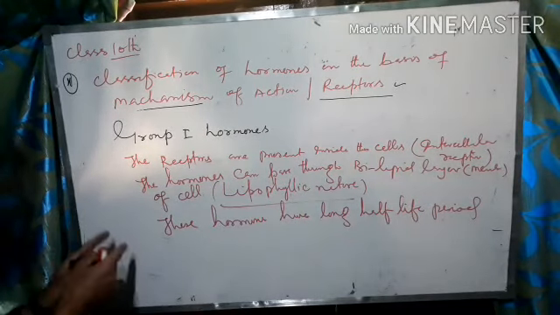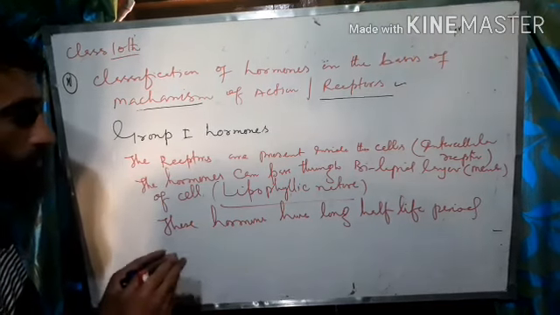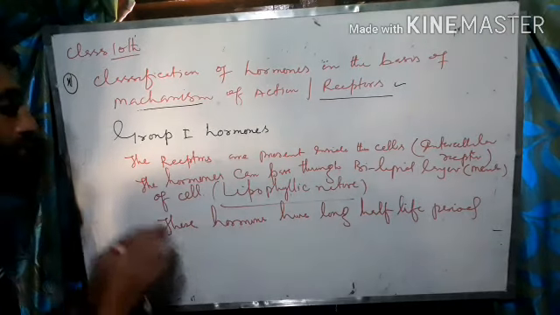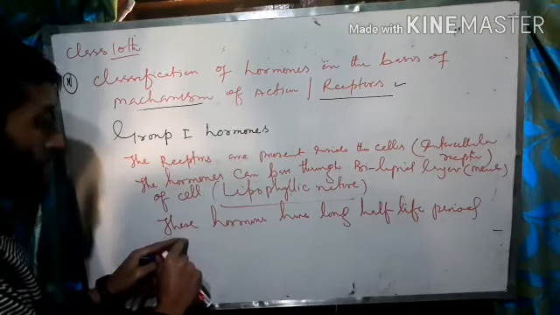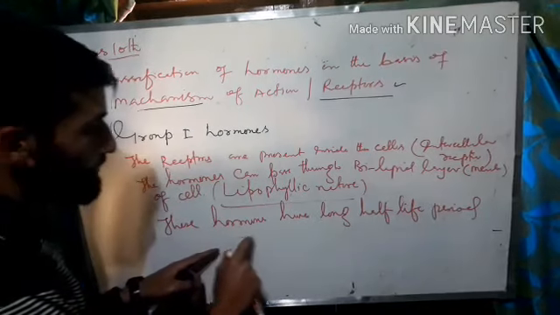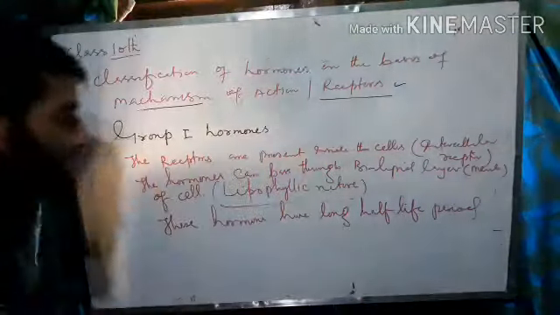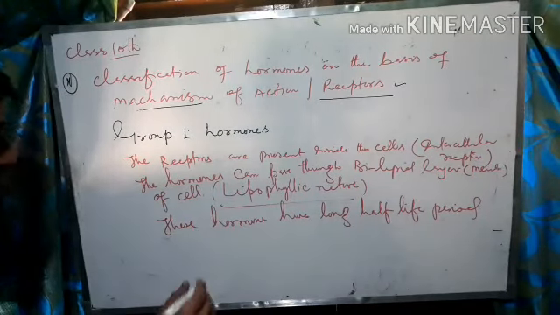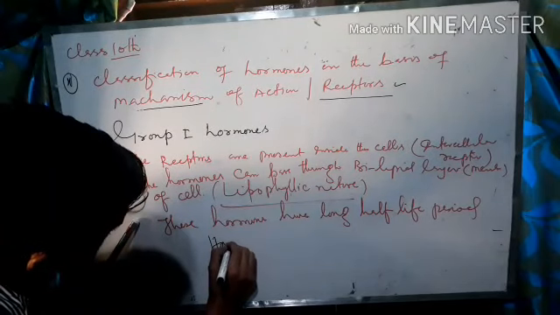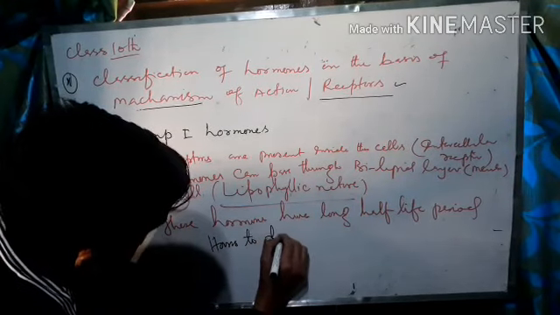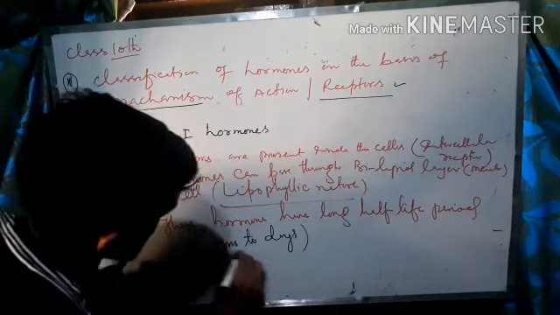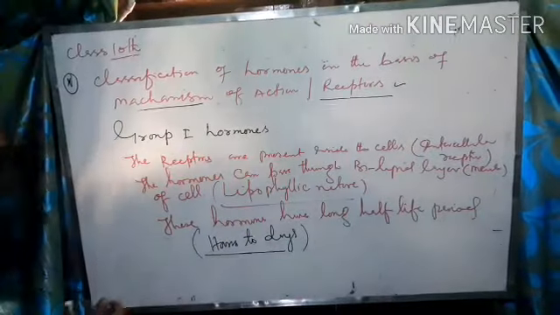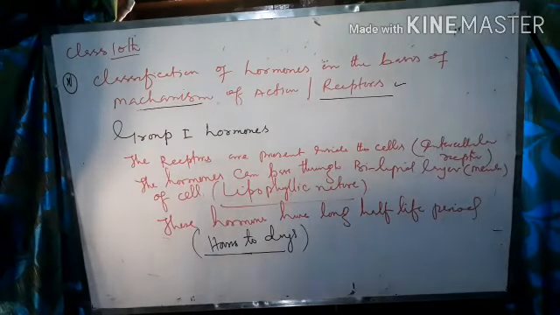And I told you that some hormones are slow acting hormones. They are going to bring the physiological effect, but after some time, step by step. So group 1 hormones include hormones having long half-life period, which ranges from hours to days. Hours to days means that they can bring the physiological effect from hours to days. That is why these hormones have long half-life period.